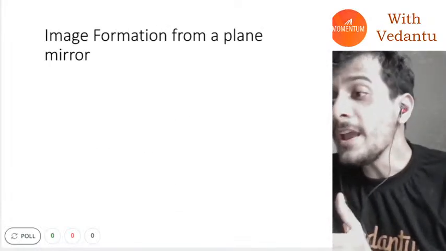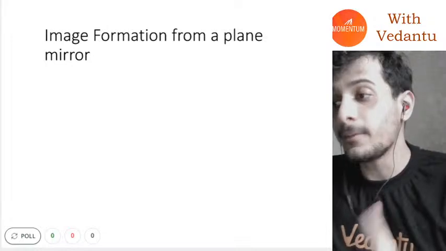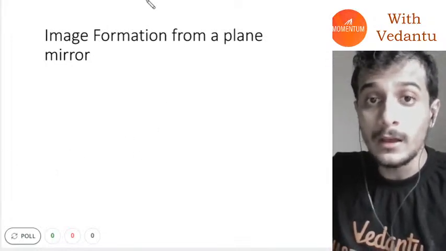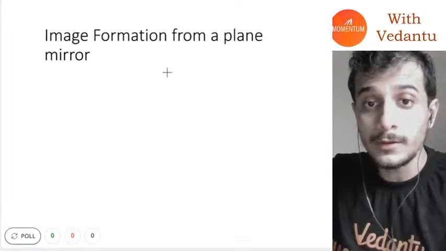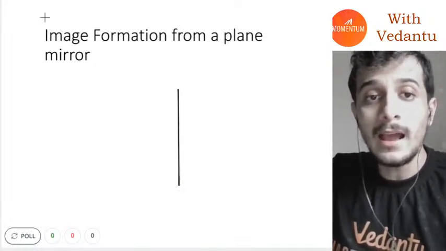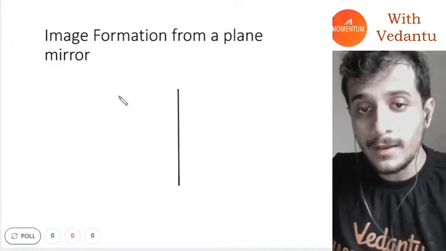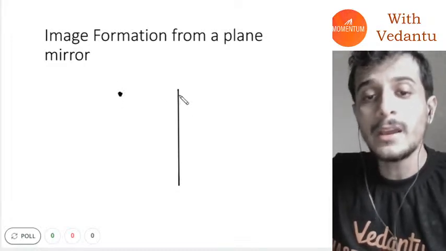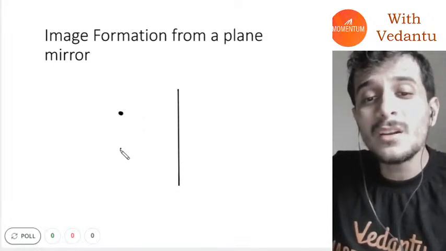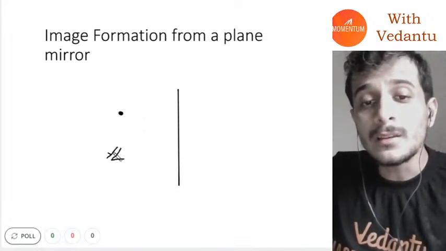Next, how is image formed in case of a plane mirror? Okay, and this is interesting, guys. Pay very close attention. Let's say I have a mirror like this, and at the same point of time, let's say I have an object like this. The object is somewhere here, and you are an observer trying to see the image of this object.